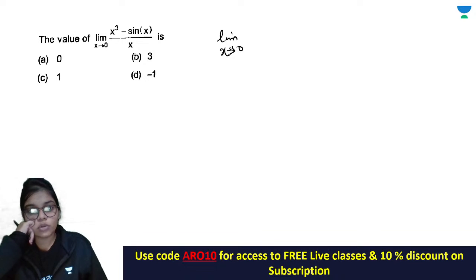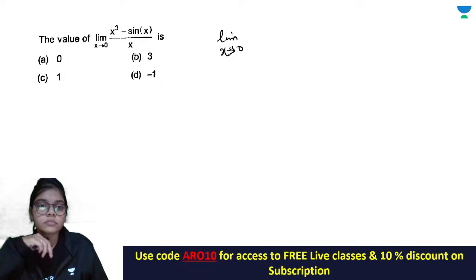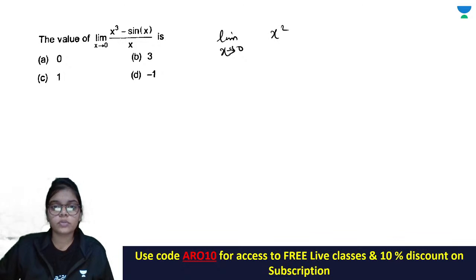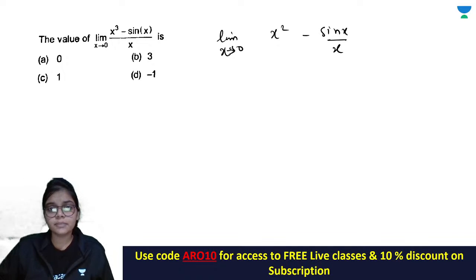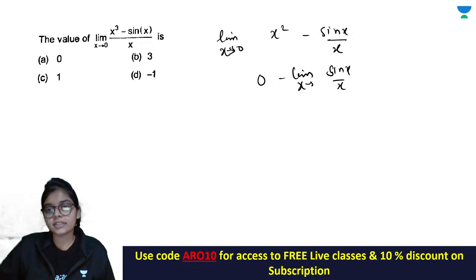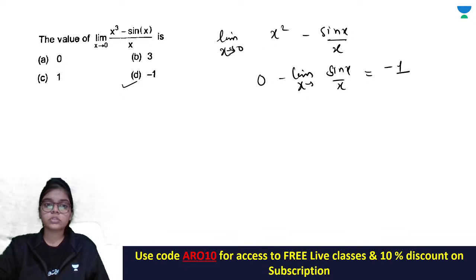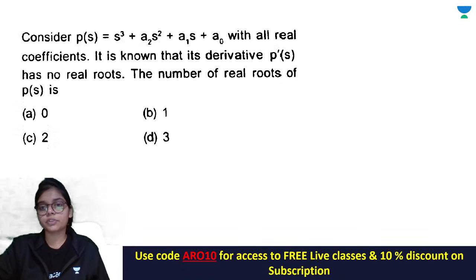It is becoming a 0/0 form. ठीक है, तो दो तरीके कैसे भी कर लो, you write it like this or either you apply L'Hospital's, it does not matter. Put the limit. Now you look, this is 0 and this is minus 0 minus limit x tends to 0, 0/0 form of sin x by x, that means इसका limit 1 होता है, तो your answer will be -1। L'Hospital भी लगाओगे तो same ही answer आएगा, it will make no difference।